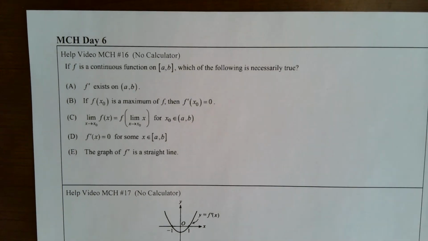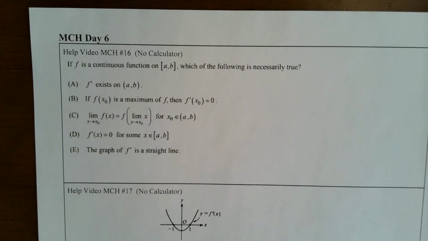Okay, so I'm going to go over this problem, and my suggestion was to try process of elimination. So we're going to eliminate the choices that we can say for sure are not necessarily true, and then I'll just show you why the one that is true is true. Okay, so if f is continuous on the closed interval AB, which of the following is necessarily true?